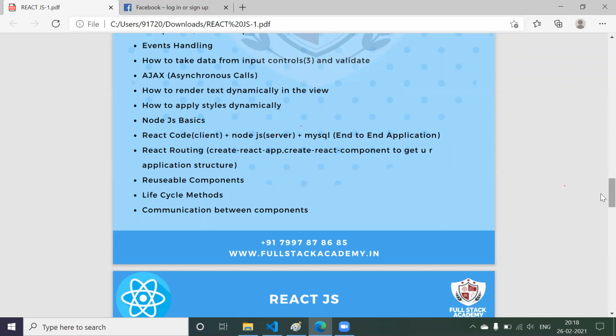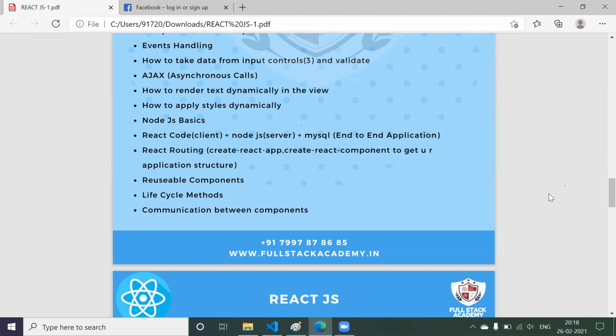Now, if I wanted to use a concept like applying styles dynamically, then in which scenario do we have to use this concept? So I'm going to take a scenario which has been used in real time. That scenario we are going to understand, and we are going to build the application. So that's the advantage that we are going to get in this particular course.